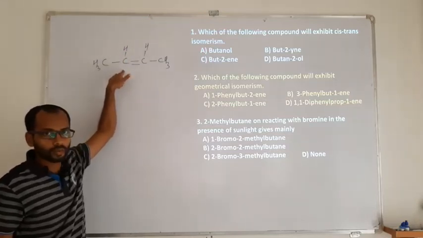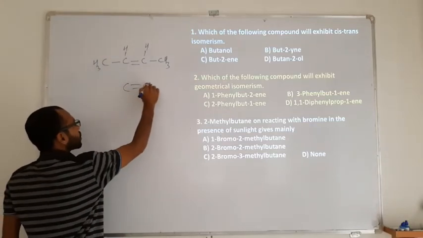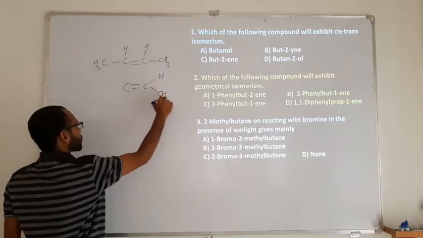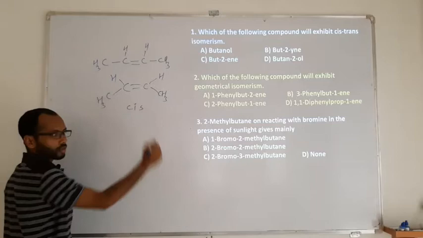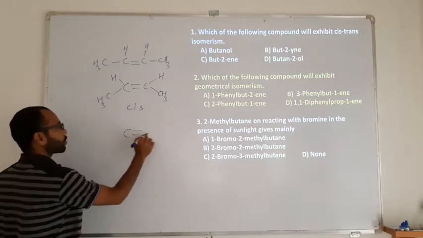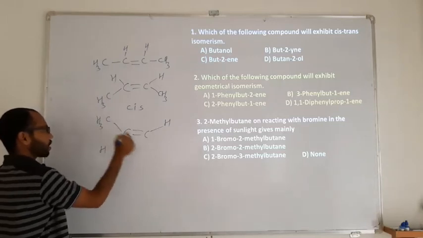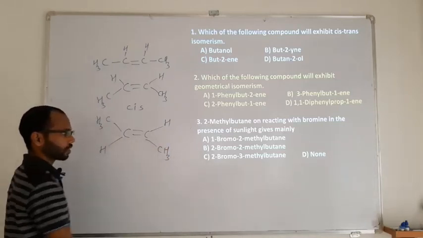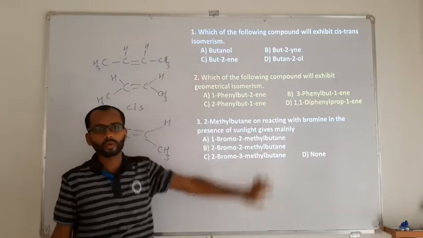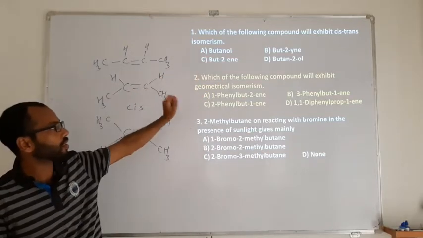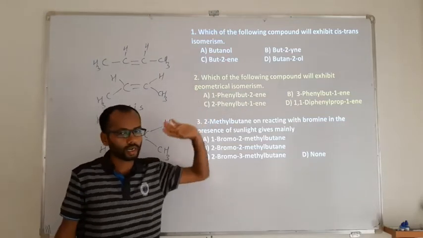Meaning when we have both the hydrogens on the same side, then it will become a cis isomer. It is going to be a cis isomer. And when we have both the hydrogens opposite to one another, or they are at a cross section, then it is going to be a trans isomer. So the correct answer is going to be but-2-ene.